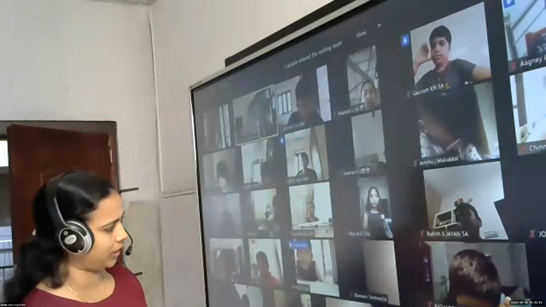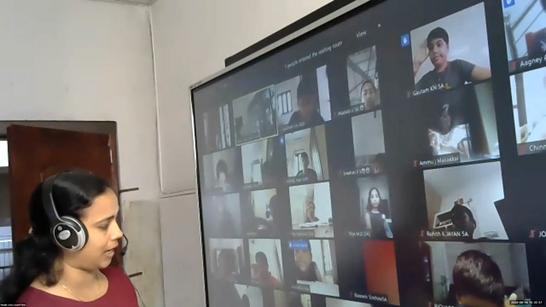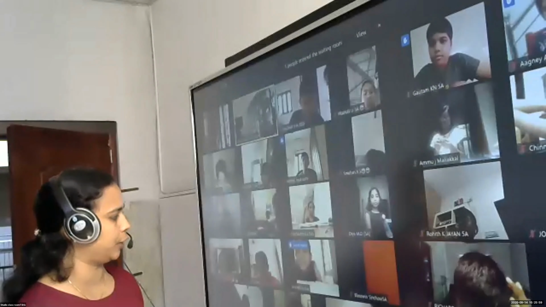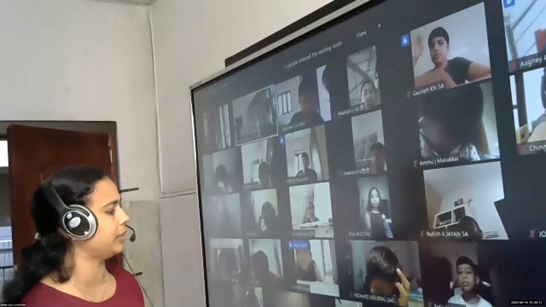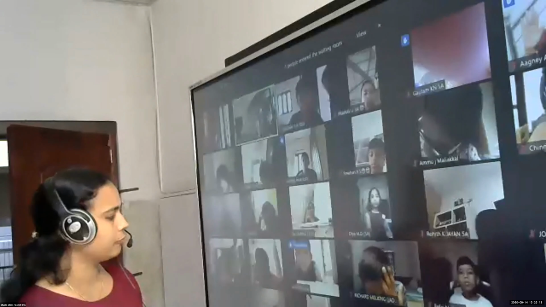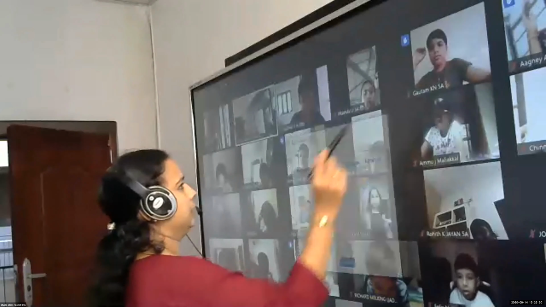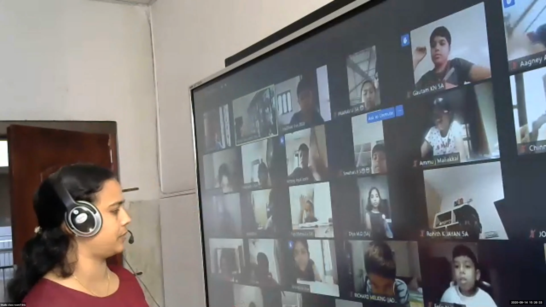One more condition is there. If the last two digits are 0, then also it is divisible by 4. What about 5? If the last digit is 0 or 5, then it is divisible by 5. What about 6? If it is divisible by both 2 and 3, that means it is divisible by 6.